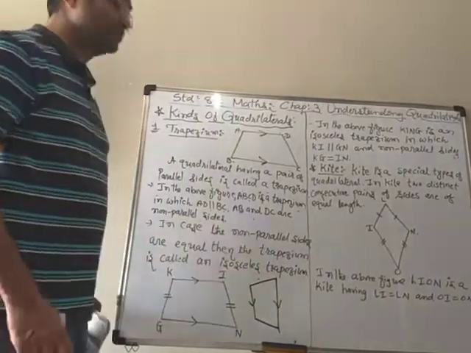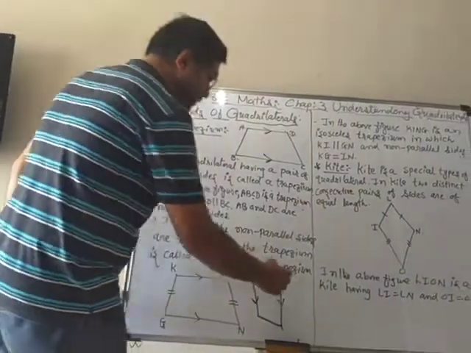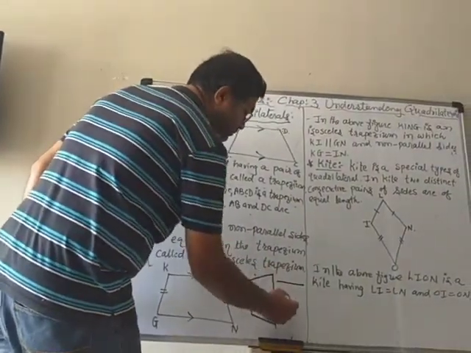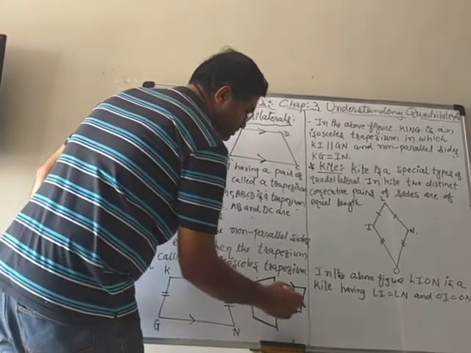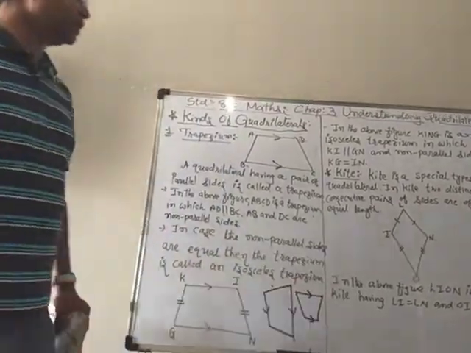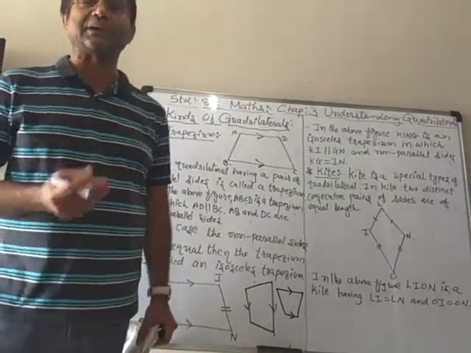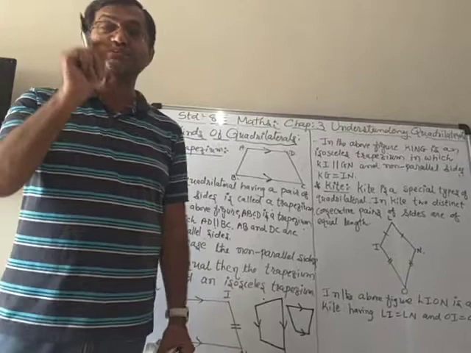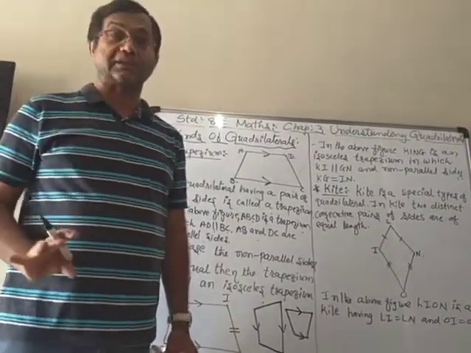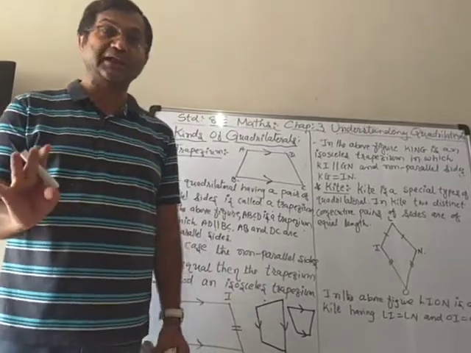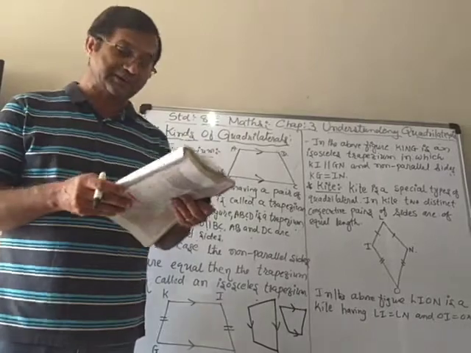That is also a type of trapezium. Similarly, it can be like that also, in which one pair is parallel and the other is non-parallel. So we can have different types of trapezium, but you have to keep in mind that one pair must be parallel. If it is not parallel, then you cannot say that it is a trapezium.